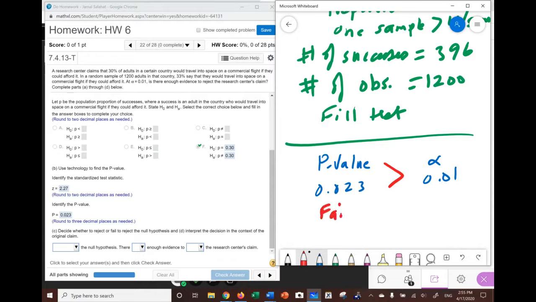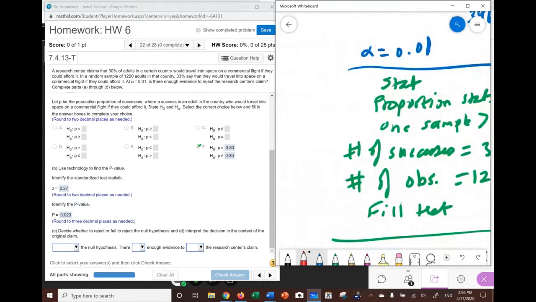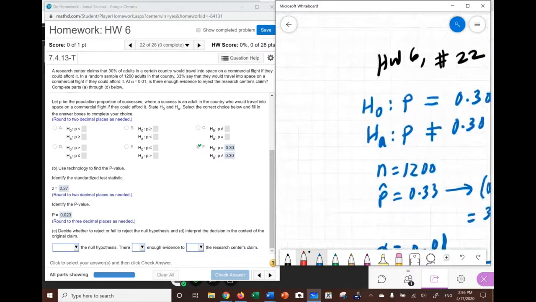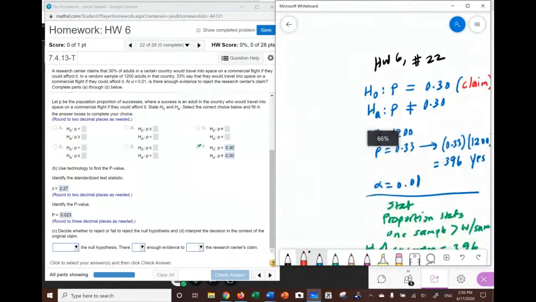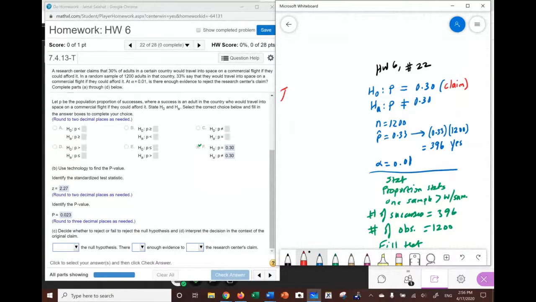In this case, we fail to reject H0. Every time the p-value is greater than alpha, we fail to reject H0. So our decision is not to reject H0. Let's go up here. Here's our problem. We're going to fail to reject H0. By not rejecting H0, notice that you are not rejecting the claim. So the decision not to reject H0 is going to translate into not rejecting the claim, because H0 happens to be the claim in this example.